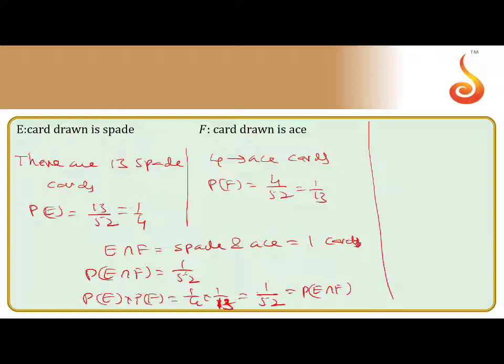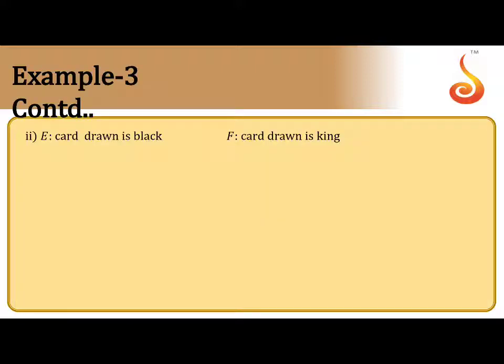So finally, what can you conclude? P of E intersection F equals P of E into P of F. So E, F are independent events. That is the first case. Clear now? Next, the second case: E, the card drawn is a black card. How many black cards are there? There are 26 black cards.